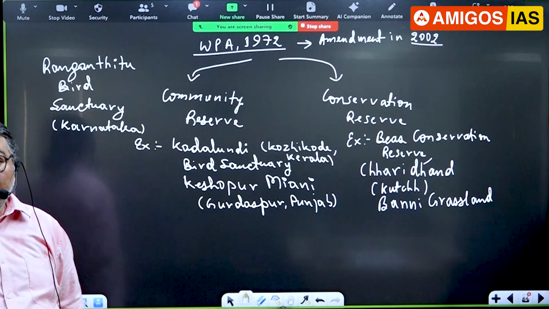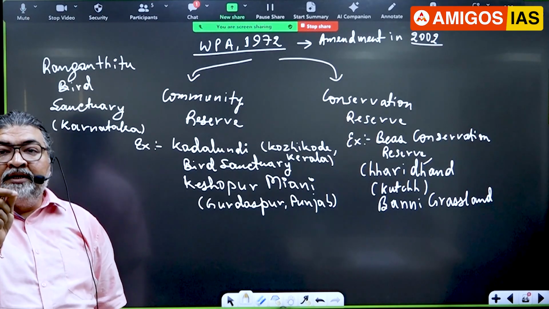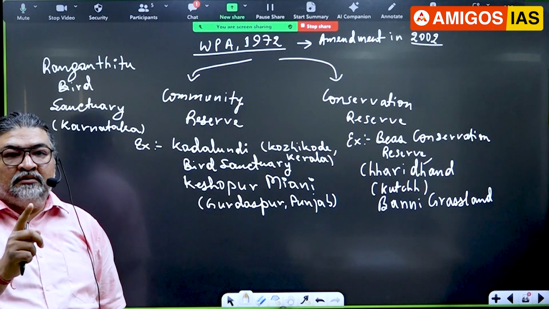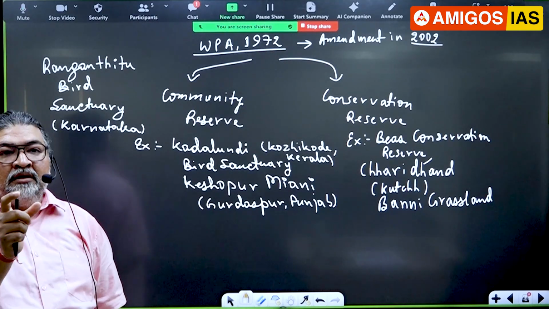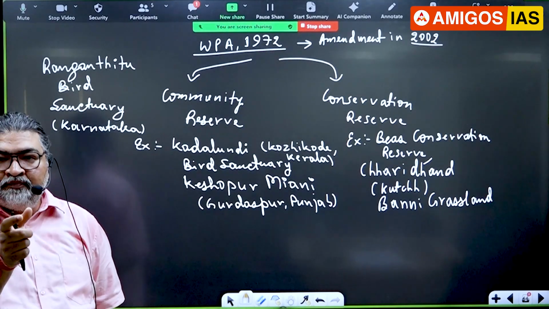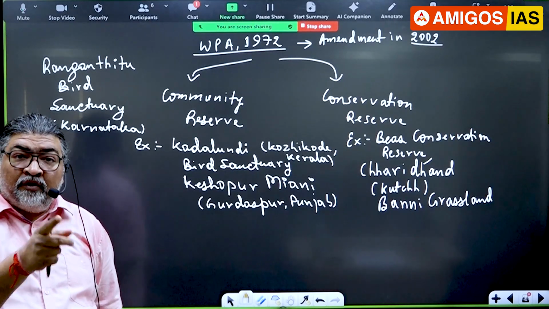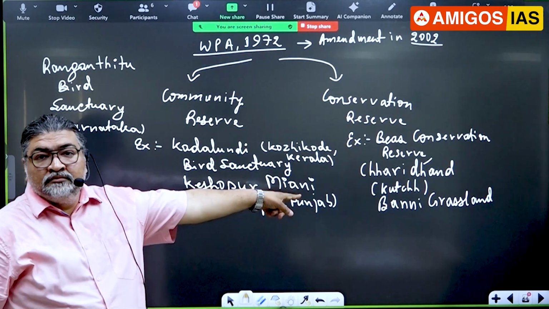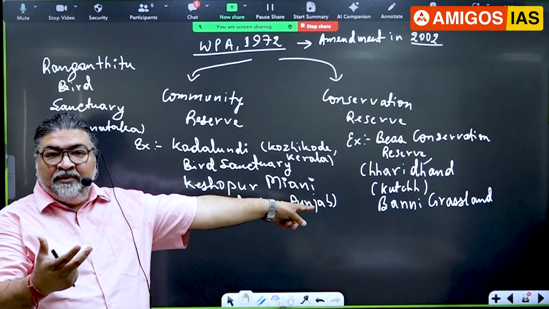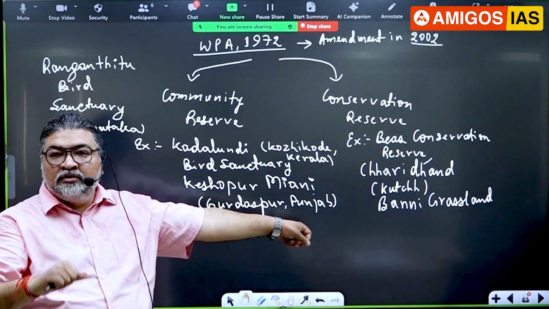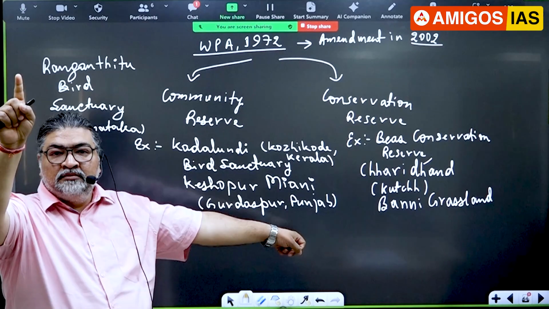Now it is also very important for this year's exam. Why? The Great Indian Bustard is a flying bird. It is found in western Rajasthan, Barmer, Jaisalmer, the Thar Desert, and it is also found in this area, which is also a habitat of the GIB. Why has it made the news? The Supreme Court ordered removal of the cable line.